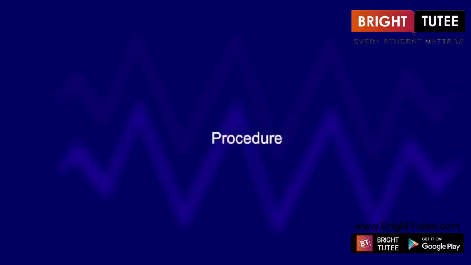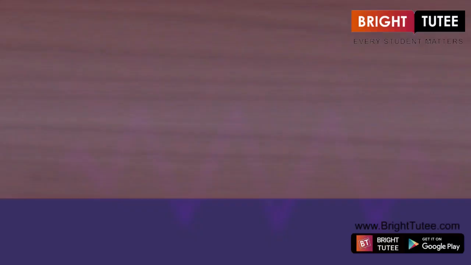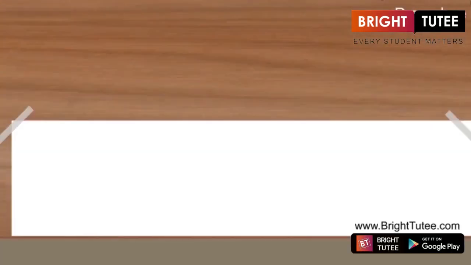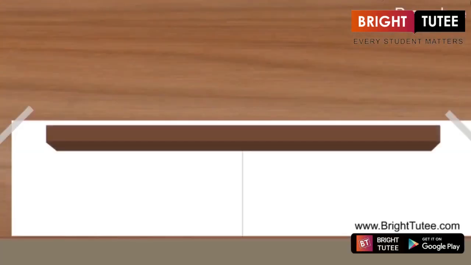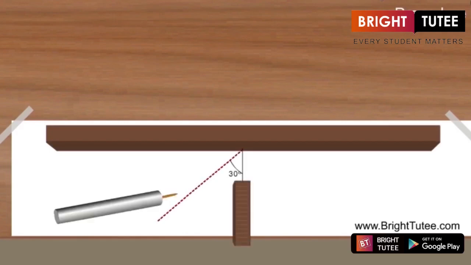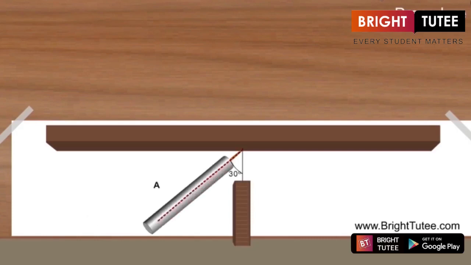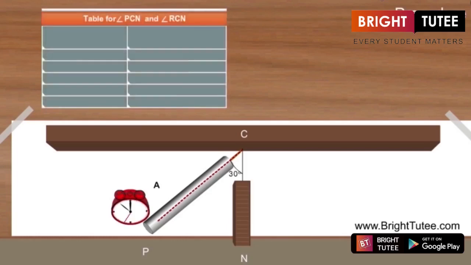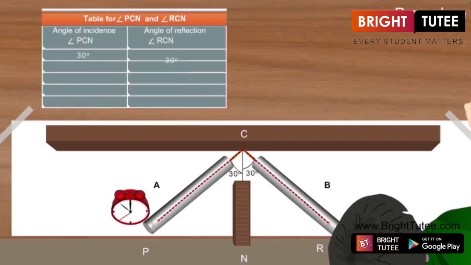The procedure, how will we do it? We will take a smooth polished large wooden board and mount it vertically on the table. At right angles to the board, we will fix a wooden screen. Then on each side of the screen, I will place a long, narrow tube, highly polished from inside, on both sides. Now, I will place a watch at the end of tube A and move tube B slightly left or right till a distinct tick of the watch is heard by me.